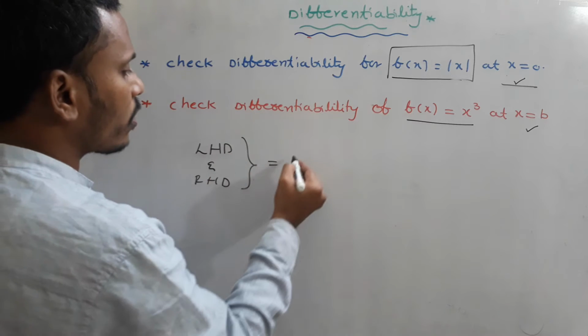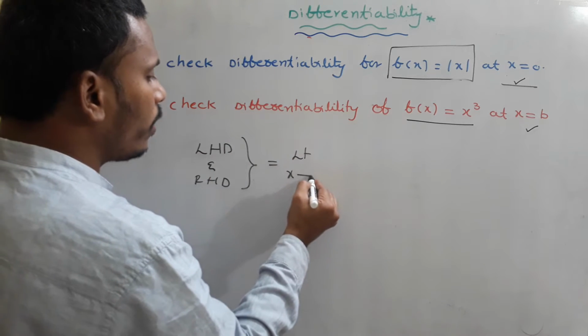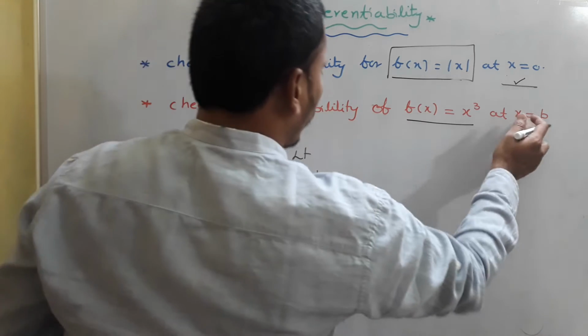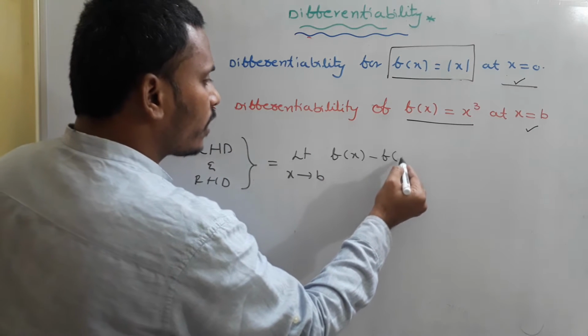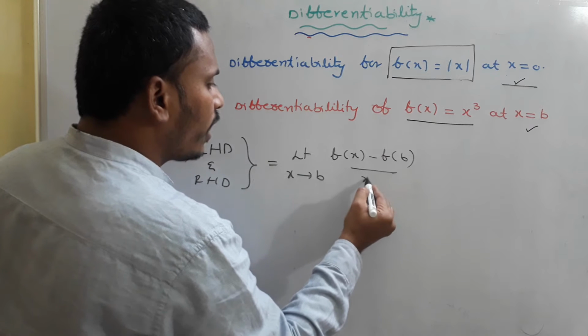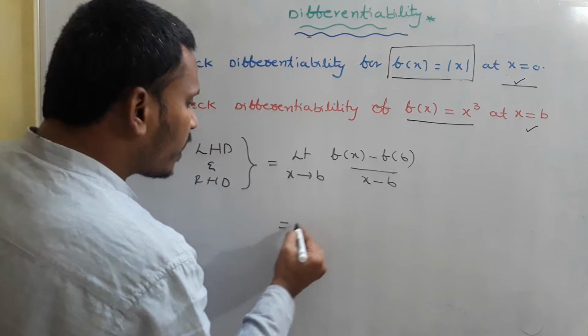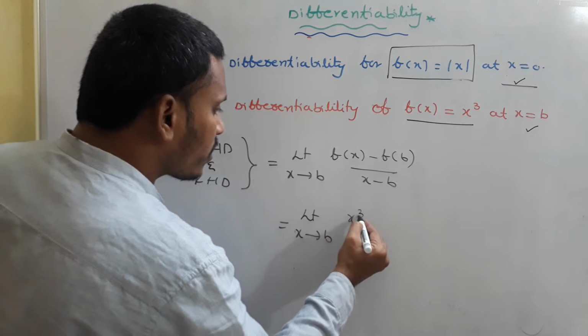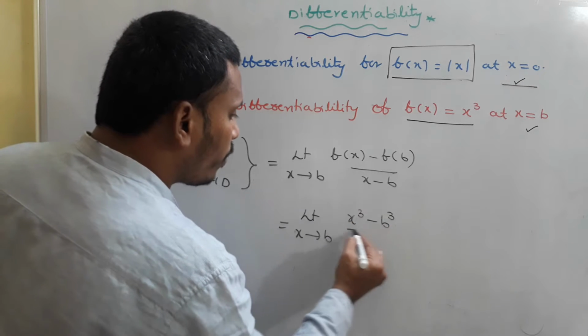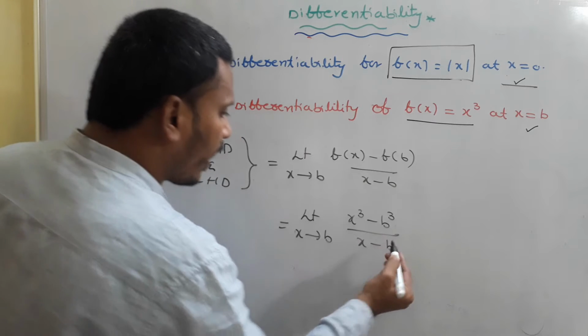Both these values are the same, and that equals the limit as x tends to b of f of x minus f of b divided by x minus b, which is the limit as x tends to b of x cube minus b cube divided by x minus b.